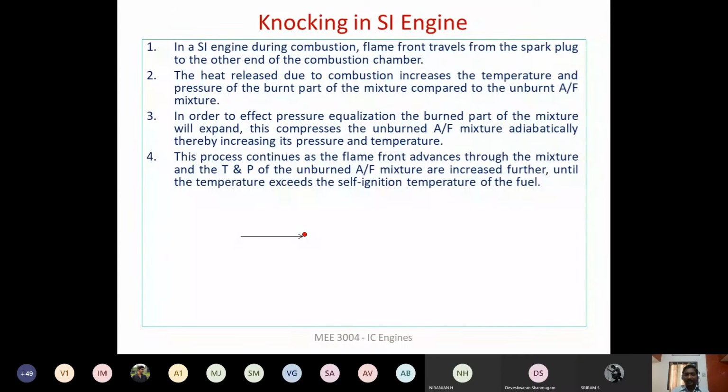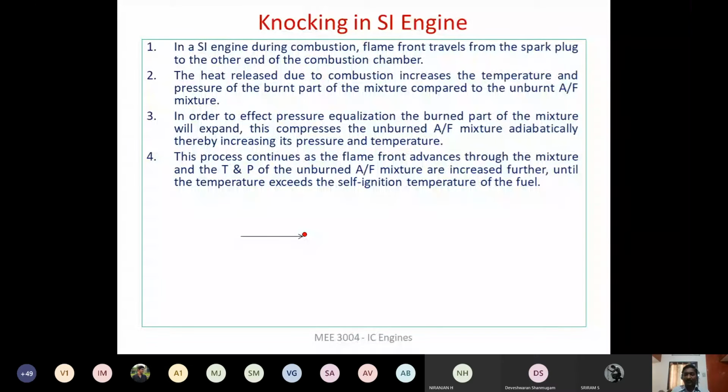So when the flame propagates, the pressure is transferred through the air fuel mixture, and this process continues as the flame front advances through the mixture. The moving flame is going to compress the unburnt fuel, so the pressure is going to increase, and the temperature of the unburnt fuel is also going to increase because it is subject to compression by the flame, right? So the flame is going to compress the unburnt air fuel mixture, thereby the pressure and temperature of the unburnt air fuel mixture are going to increase.